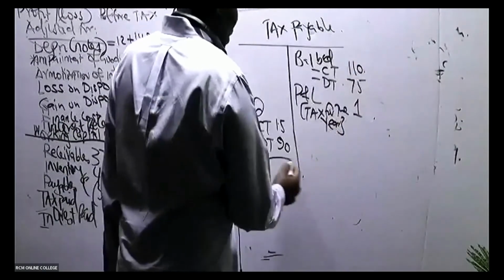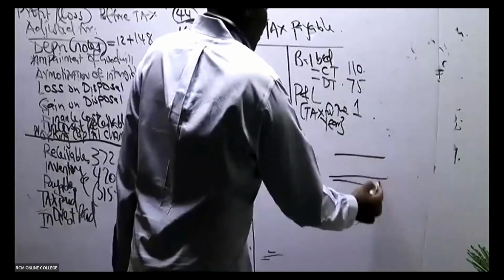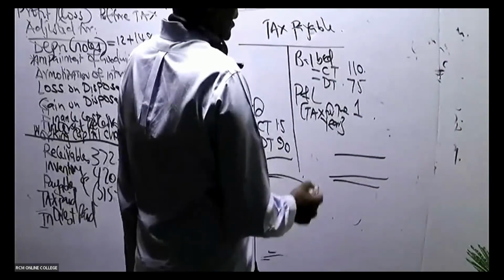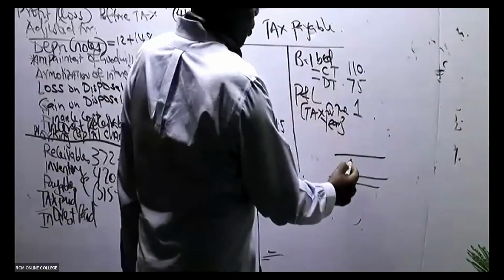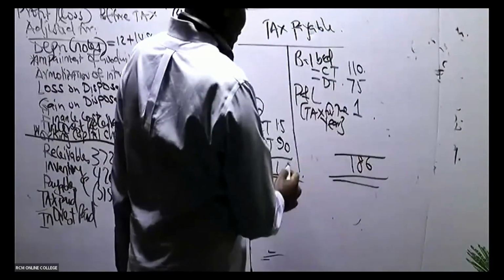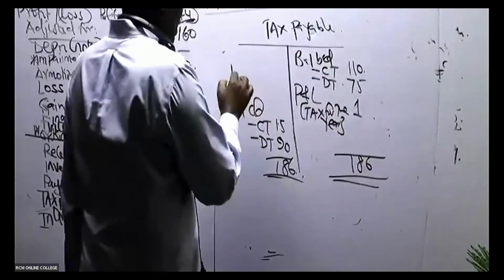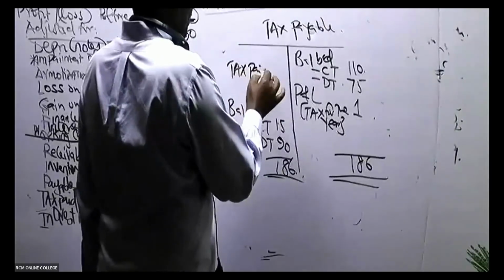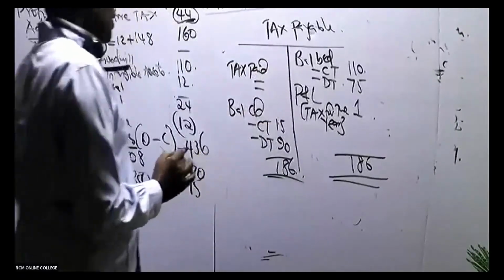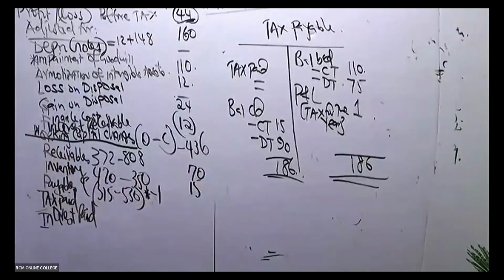Then are you able to balance this? So the balancing figure will be 185. This will be 186 if I'm not wrong. So 186 here. In this case, the tax paid will be equal to who? Tax paid. Bank. So debit that with bank. So the tax paid.